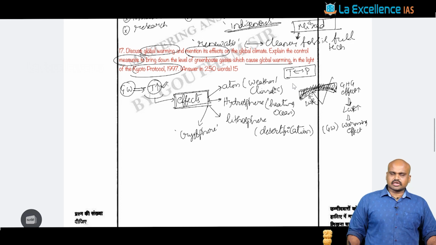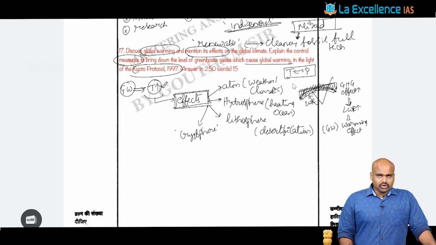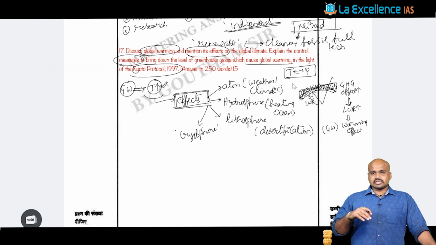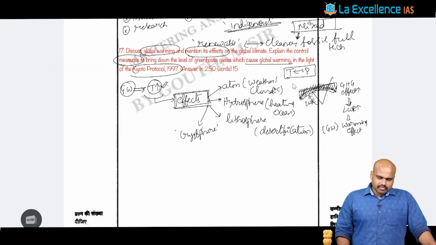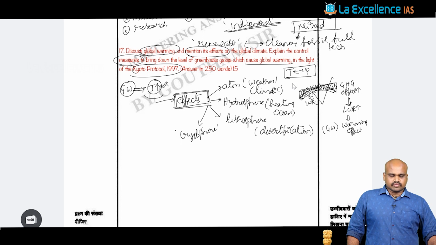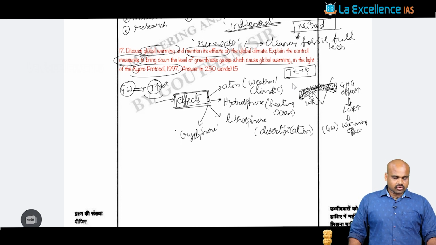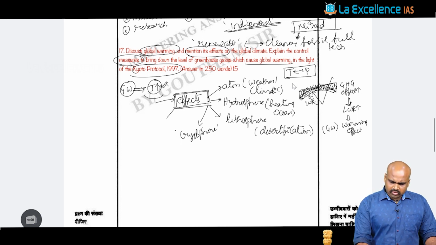Apart from that, we can also discuss how it is going to impact the cryosphere. When I talk about the cryosphere, it is nothing but the cold regions, the snowy regions, the glaciers, because they are going to melt. And as they melt, what happens? You know that sea level rise is going to happen, because of which you would also see fundamental coastal erosion and the coastal intrusion of salt water, right?